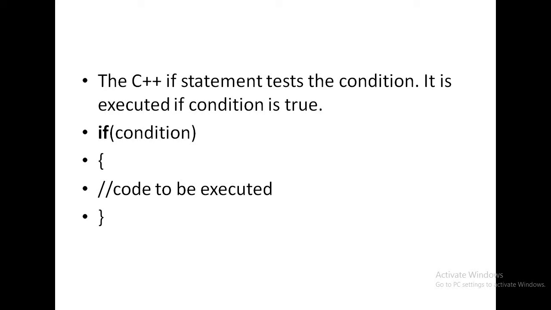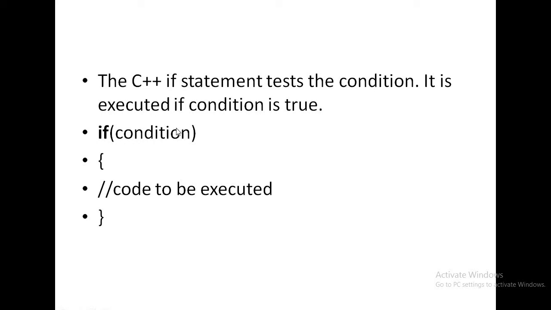What is the syntax of the if statement? If the condition is true, this block is executed. This block means curly braces start, curly braces close. This consists of one block. If the condition is true, this code will be executed. Whatever lines you have written, 5 lines, 6 lines, 10 lines, all the lines are executed. If the condition is false, this block is not executed. After the if, whatever lines you have written in your program, those are executed.